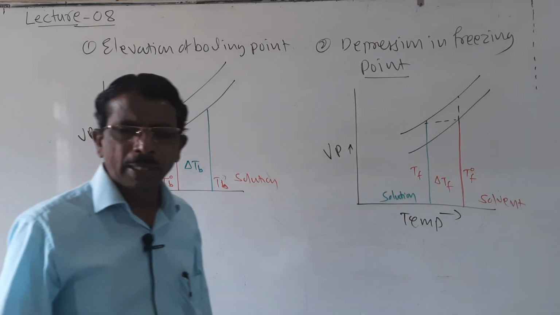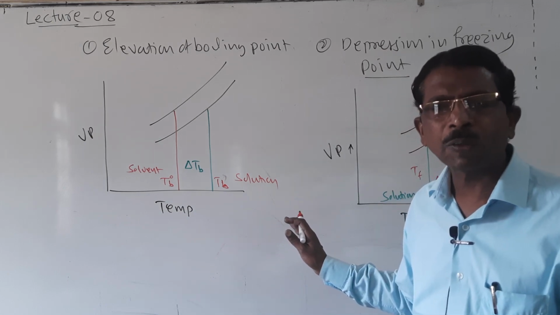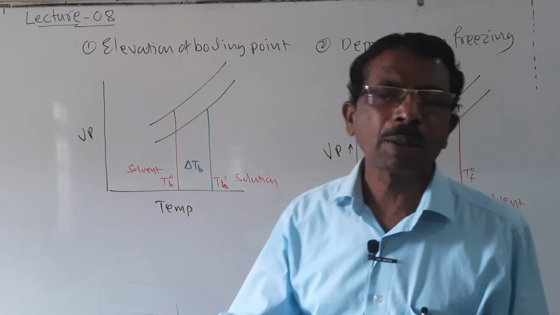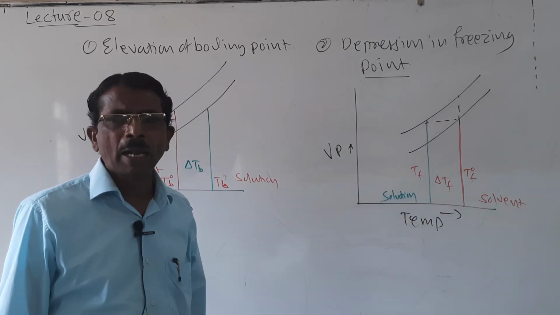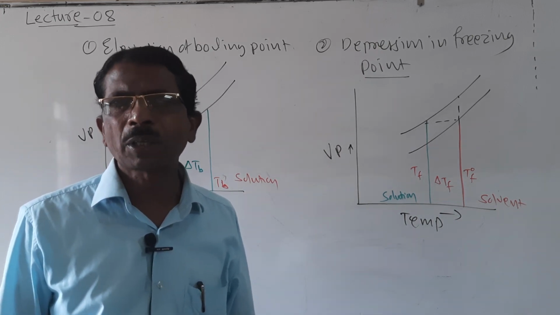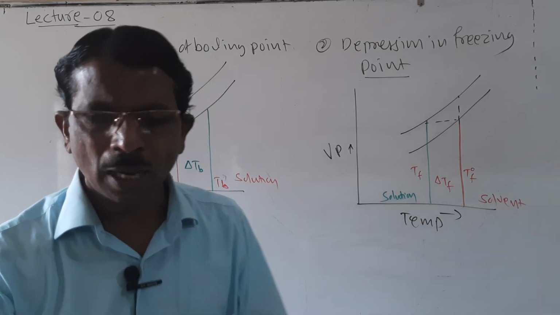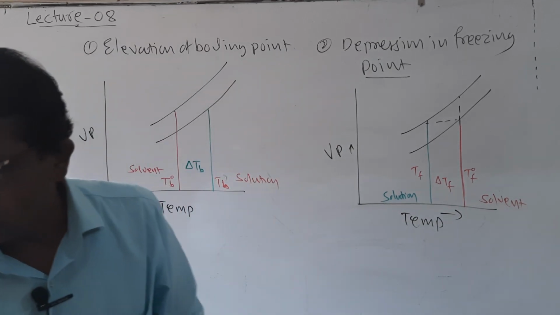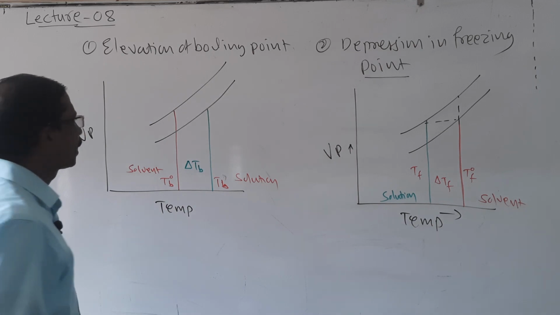Look here. I have completed the three colligative properties. The first one is relative lowering of vapor pressure, the second one is elevation of boiling point, and the third one is depression of freezing point. And the last one is a very interesting one, called osmotic pressure of a solution. I think you learned it in biology also. Then what is osmotic pressure of a solution? Let us see one by one: osmosis, osmotic pressure, and then reverse osmosis.